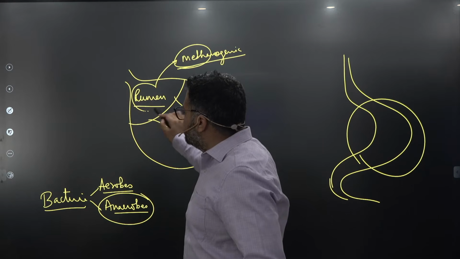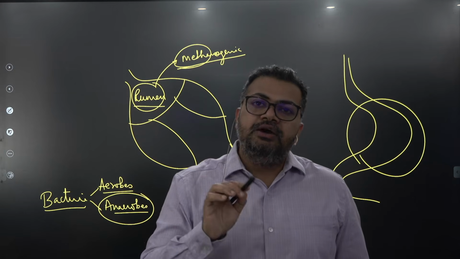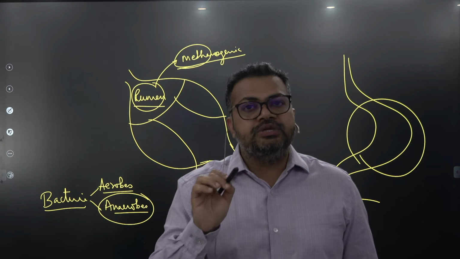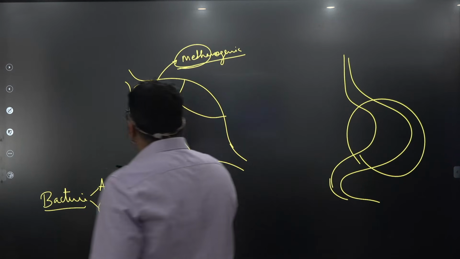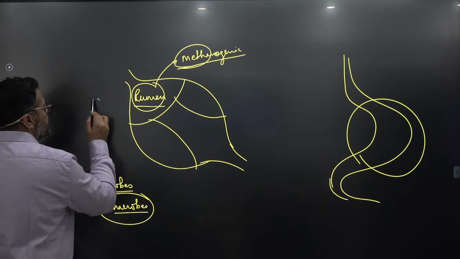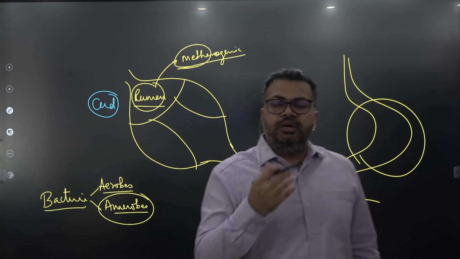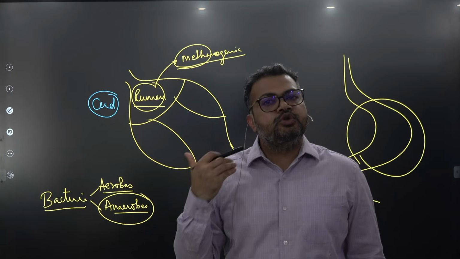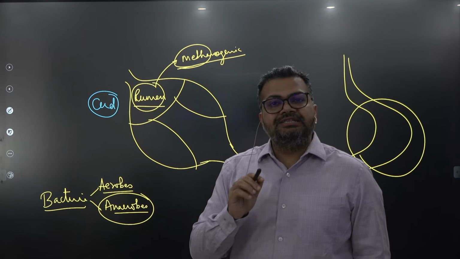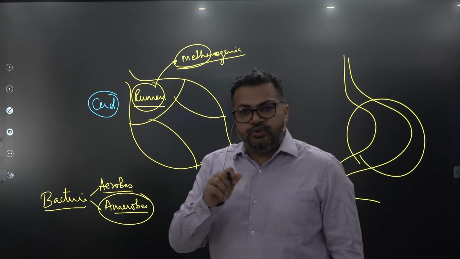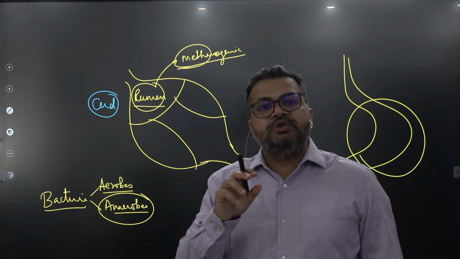The food goes first into the rumen, and as it goes into the rumen, these bacteria that are naturally present in the rumen act on that food, and they will start breaking down this food and release a lot of methane. So they break down the food and convert it into a partially digested substance, which is called cud. Cud is a partially digested substance that develops in the cow's rumen with the help of the methanogenic bacteria. Now this cud, once produced, is something that the cow chews. So the cow is always chewing something, but the thing that she's chewing is not food, it is actually cud.